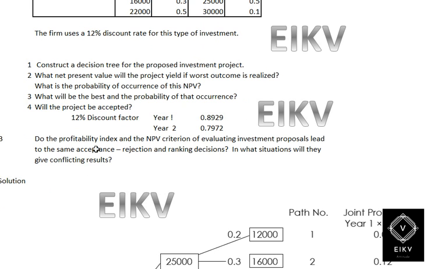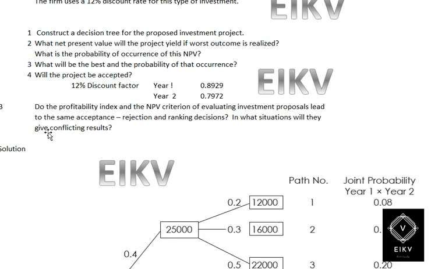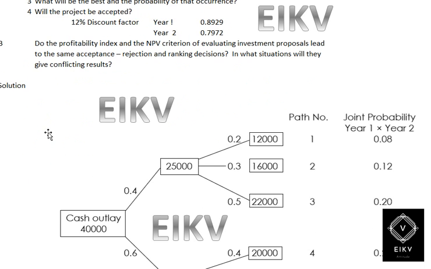Second part of the question: do the probability index and the NPV criteria on evaluation of an investment proposal lead to the same acceptance, rejection and ranking decisions? In what situation will they give conflicting results? So this is the question, and going ahead with the solution.